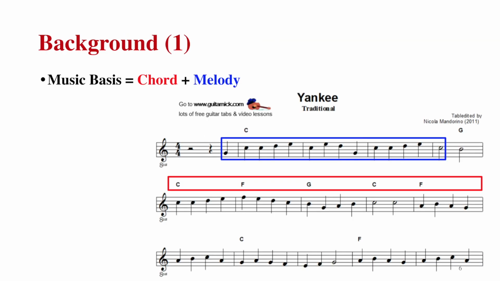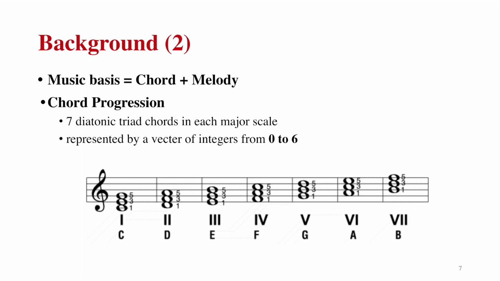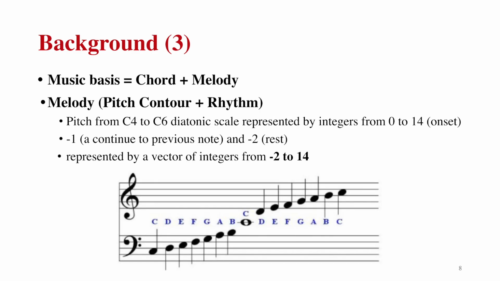Generating stylistic music given chord progression is a fundamental problem in this topic, since chords are the basis for almost any piece of music. A chord is a combination of several notes. Here we consider the 7 diatonic triads in each major scale, represented by a vector of integers from 0 to 6. For melody, we consider the diatonic scale in 2 octaves, together with a state representing the rest note, and use 16th notes as the minimum note length. Thus, we can represent the melody using a vector of integers ranging from -2 to 14.